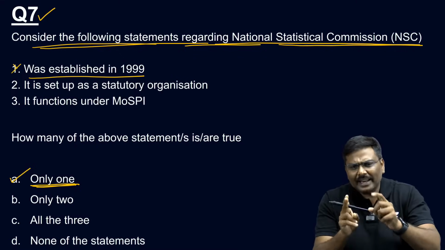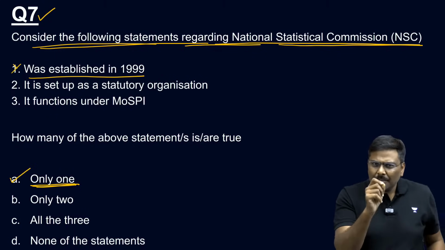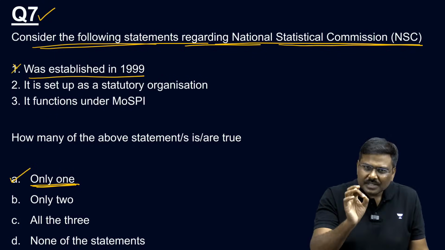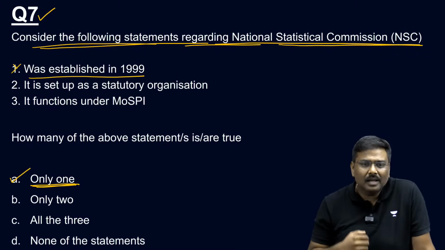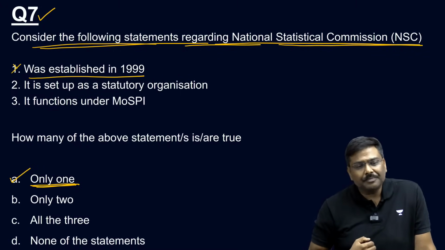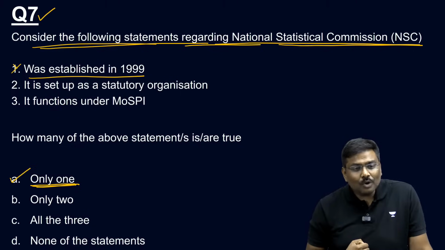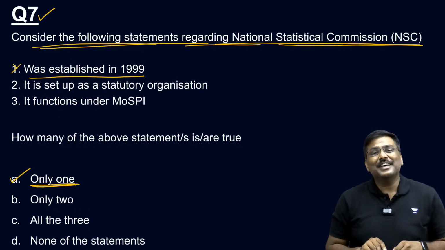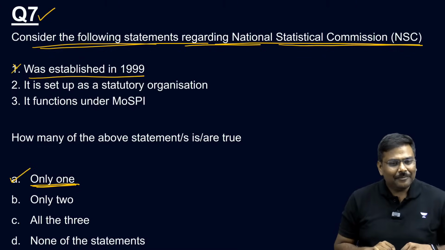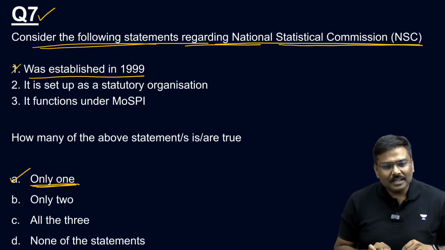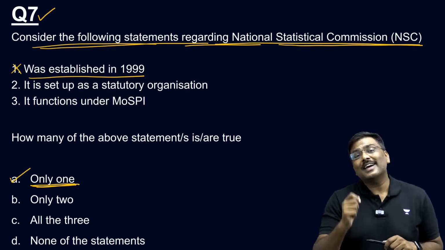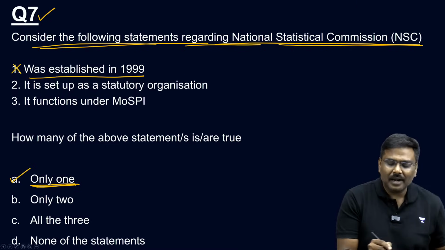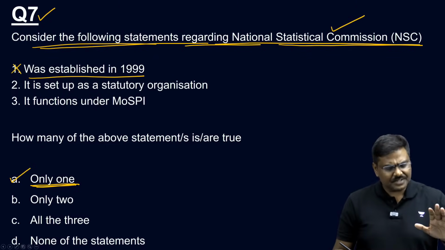And anybody knows the committee which recommended setting up of National Statistical Commission? Rangarajan, right? Rangarajan Committee. Please remember, Rangarajan Committee recommended establishment of National Statistical Commission.